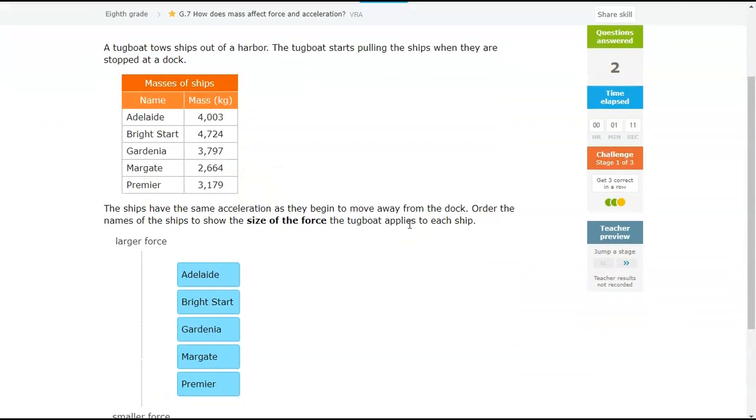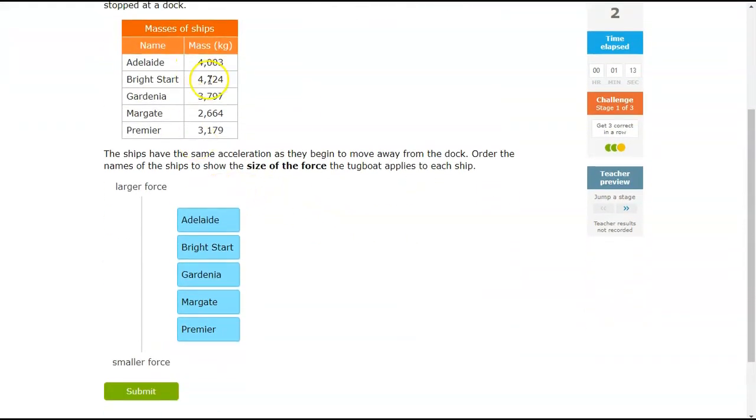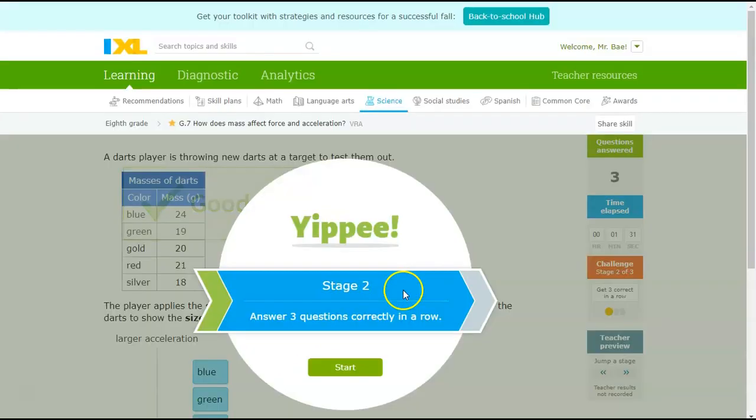And then right here, same idea, size of the force. So in this one, the least massive object would be Margate, I believe. So that'll be first, followed then by Premier, then it would go to Gardenia, then it would be Adelaide, and then Brightstar as the most massive.